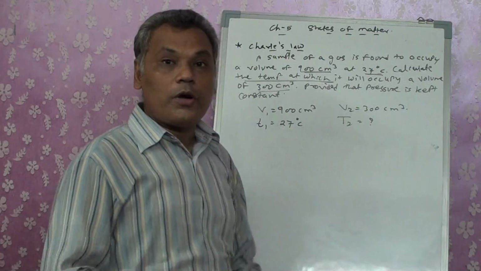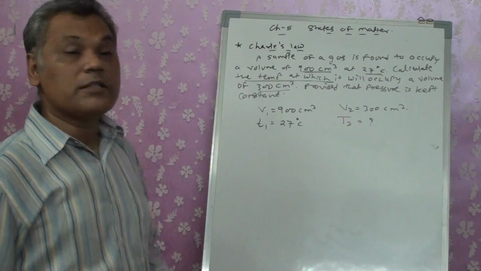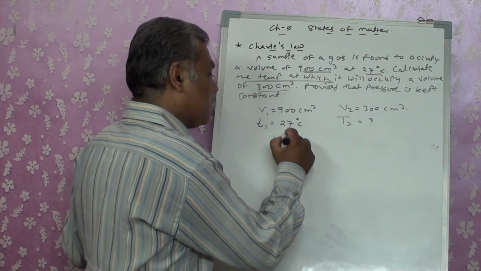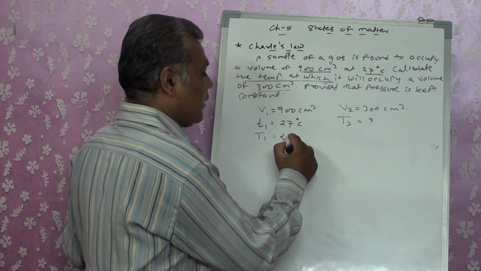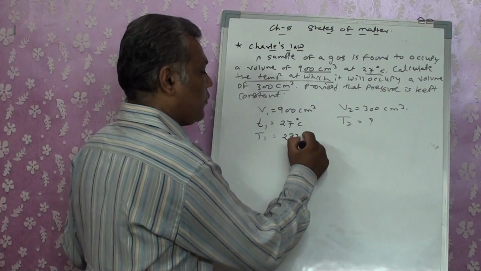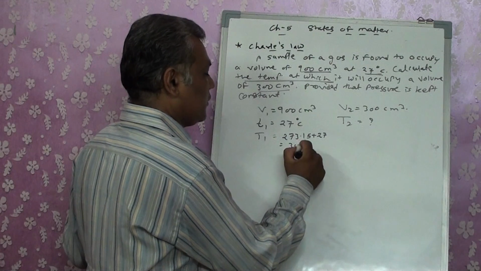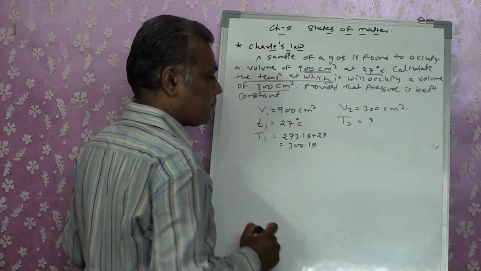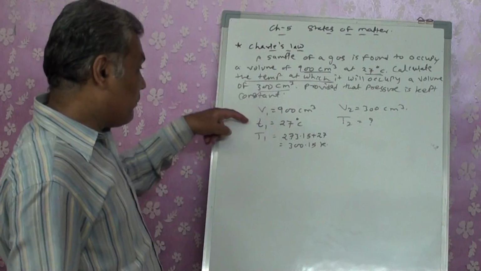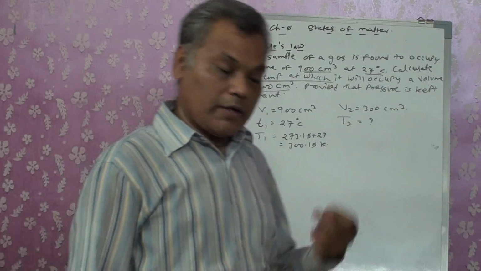Now see, again I'm going to have the formula as V1 upon T1, with capital T. But here it's given to me in Celsius. It's compulsory to convert it into Kelvin. That is, T1 will become 273.15 plus 27, that is 300.15. Right? This is compulsory. You have to convert the Celsius into Kelvin.